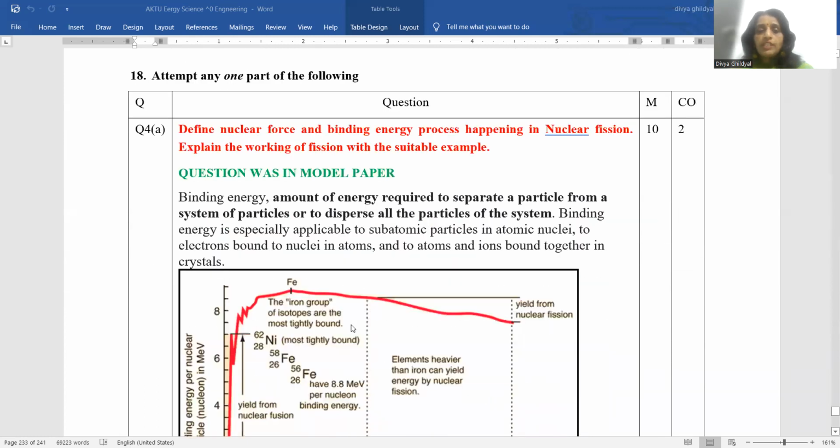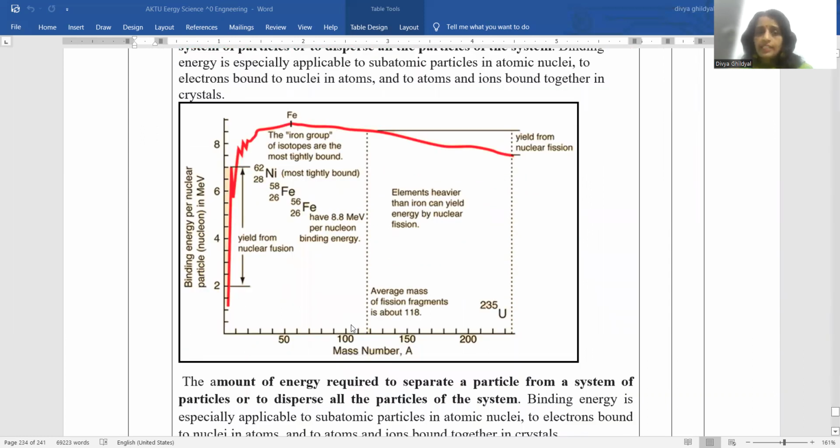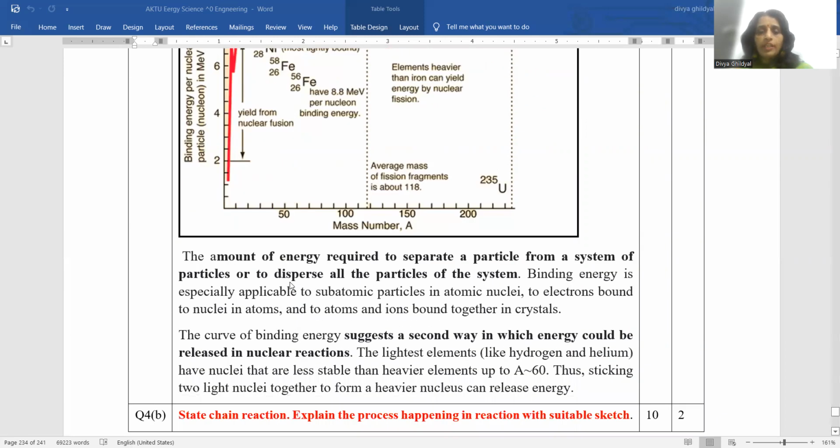Define nuclear force and binding energy process which is happening, and explain the working of fission with the suitable diagram. So binding energy is basically the amount of energy which is required to separate a particle from a system of particles, or to disperse all the particles of the system. Since it's a 10-mark question, you can draw this diagram. Detailed explanation is there. You can check out my video lectures also.